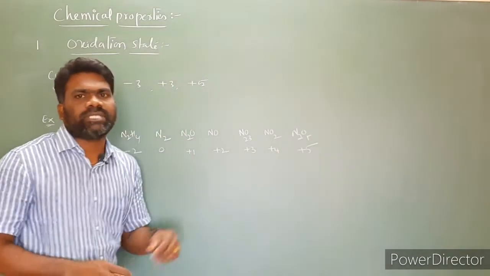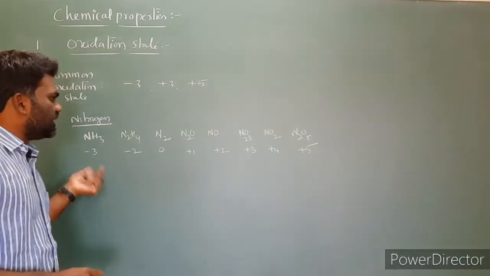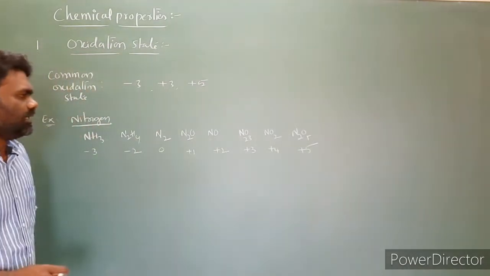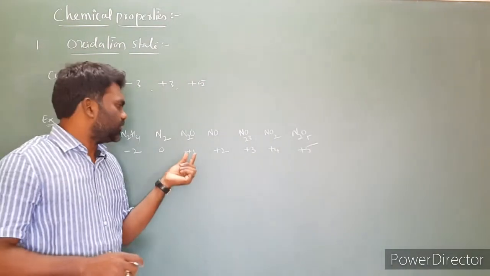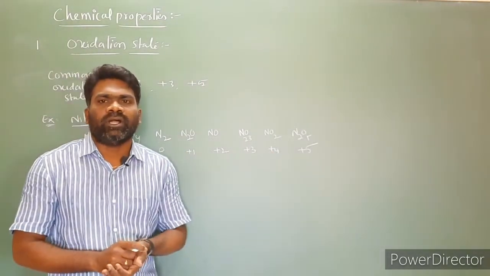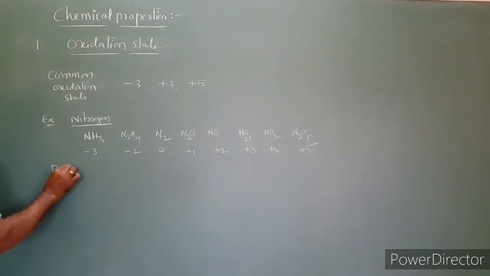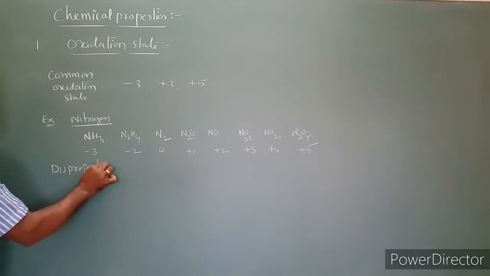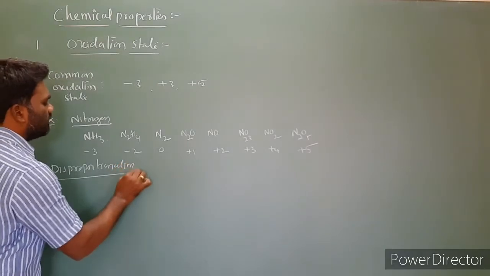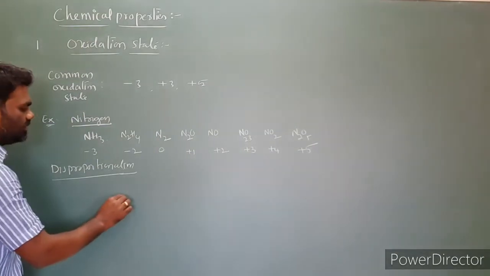In addition to the common oxidation states, these elements can show other oxidation states also. For example, nitrogen shows -3 to +5, so that many oxidation states are possible for nitrogen. Another important point: the intermediate oxidation states from +1 to +4 undergo disproportionation in acidic medium. So what is a disproportionation reaction? First let us take an example for nitrogen.